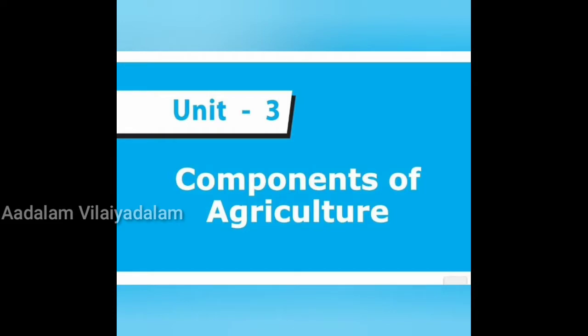In this chapter we are going to learn about India's soil types and their distribution, the importance of irrigation, agriculture and its importance and its types, and the problems of farming in India. So these are the things going to be discussed in this chapter.